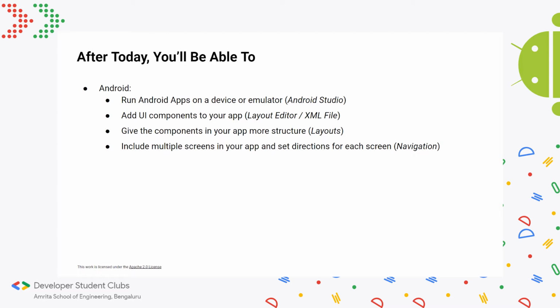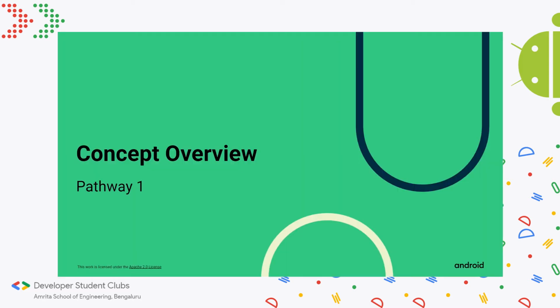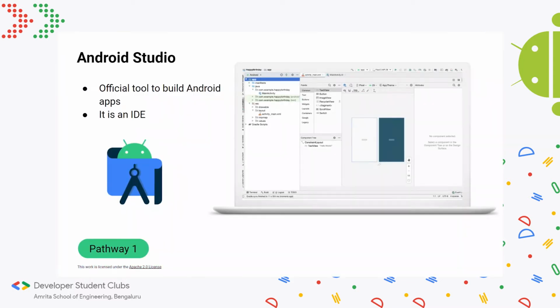and the concepts. Finally, the last point, which is what we'll spend a bit more time on, is something that's new for everyone, which is basically including multiple screens in your app and setting directions for each screen. So if I wanted to go from screen A to screen B and screen B back to screen A, or even from screen B to screen C, how Android Studio would help us integrate that easily. And this is done through something known as navigation, which we'll take a look at later on. So this is for pathway 1.